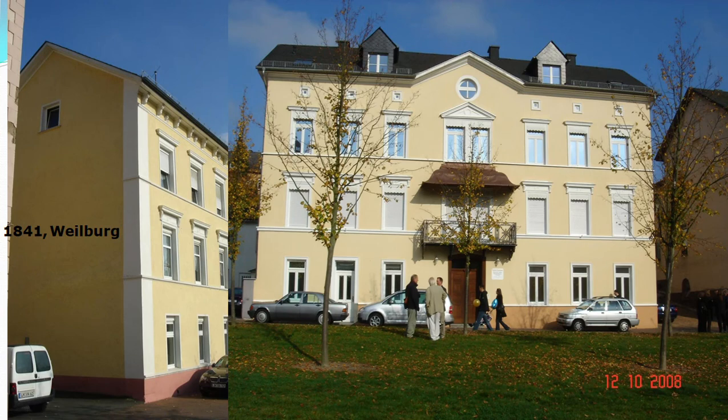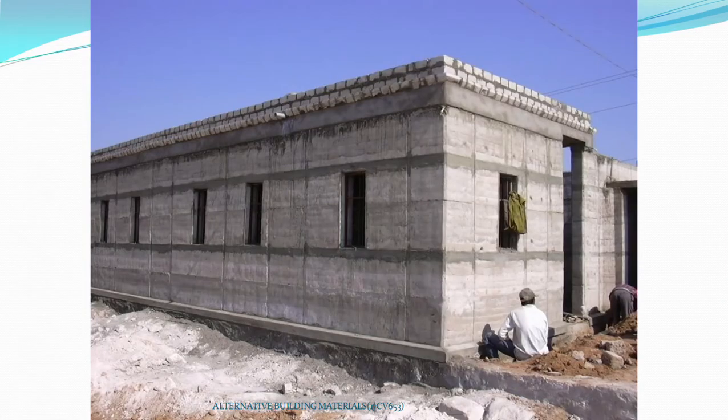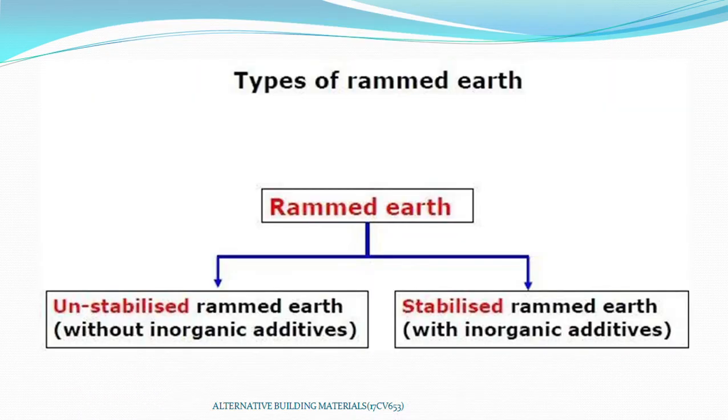So this is one example of the rammed earth structure, and this is one rammed earth structure, and this is one more rammed earth structure. Next we will move on to the types of rammed earth. Actually there are two types of rammed earth. One is unstabilized rammed earth without inorganic additives, and the other is stabilized rammed earth with inorganic additives.